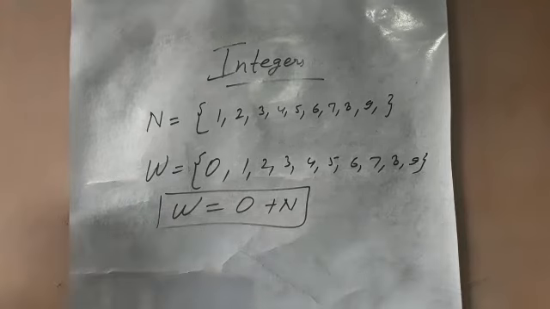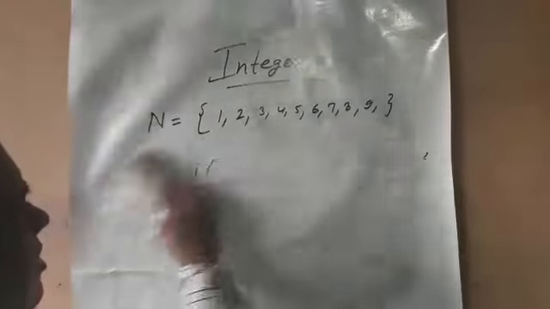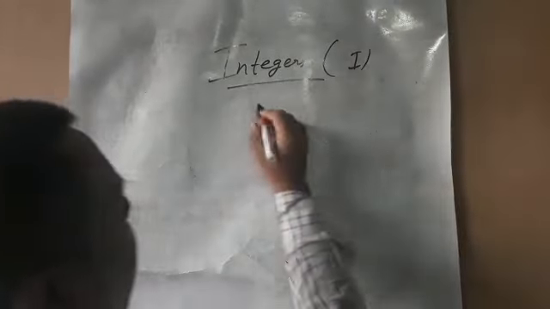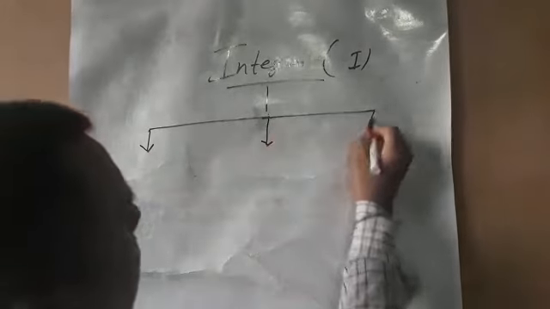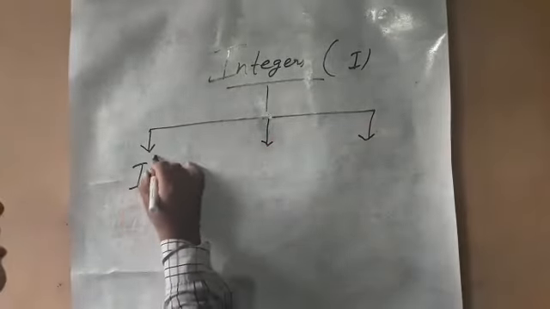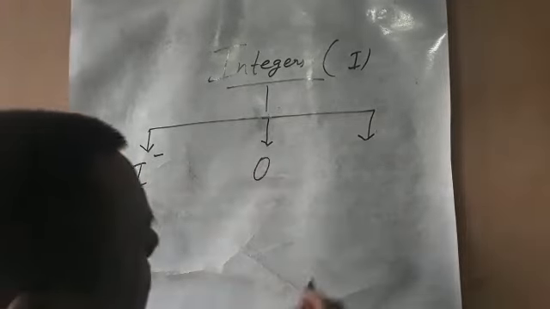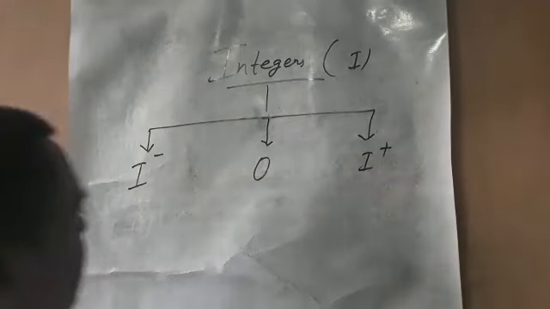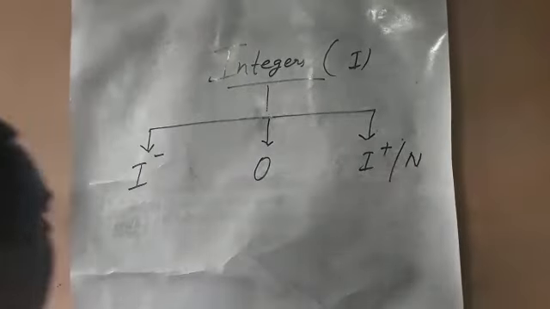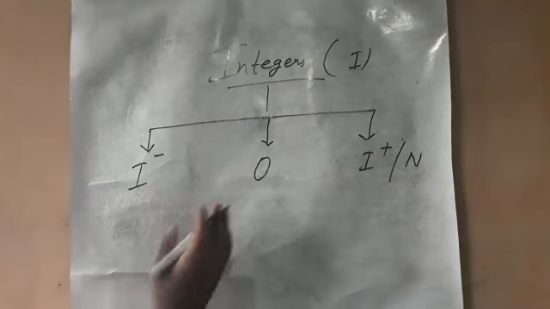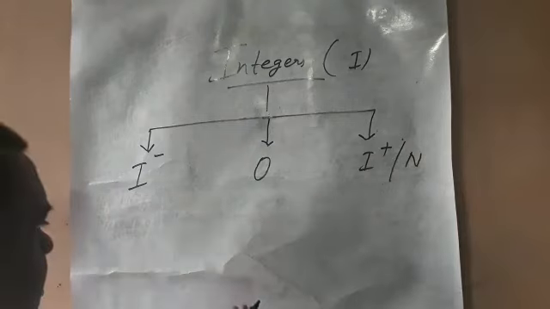After that, we discuss the number line and the integers. The symbol of integer is capital I, and it has basically three parts. The first part is negative integer, the second part is 0, and the third part is positive integer, which is also known as natural number. 0 is situated between negative integer and positive integer.